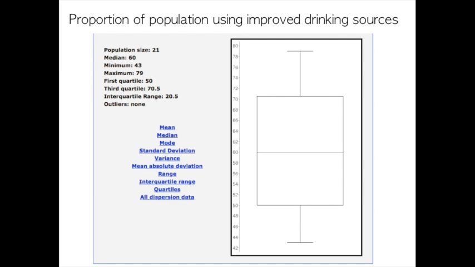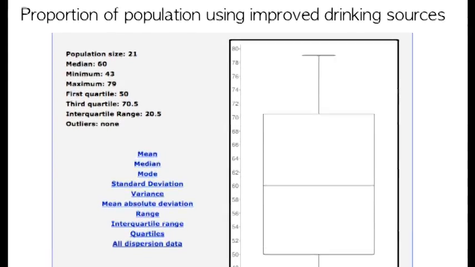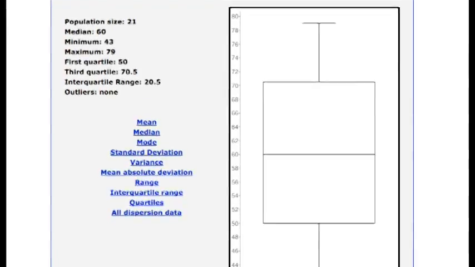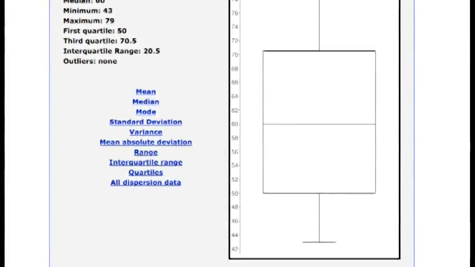Data from 1990 to 2010 of the proportion of the population using improved drinking sources is shown. It is a very symmetrical and normal graph, since the data didn't change that much or dramatically between dates. Because of this, there were no outliers in our data. The median is 60, which means that it is the number in between all of our data.